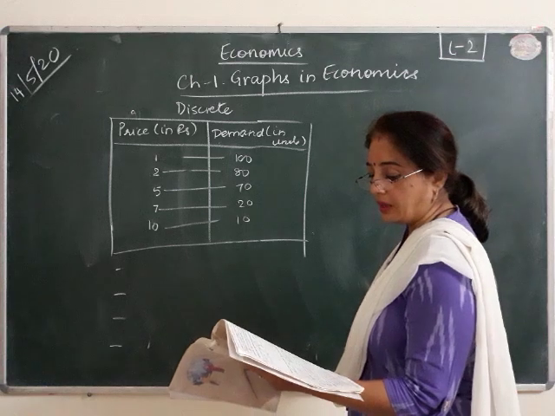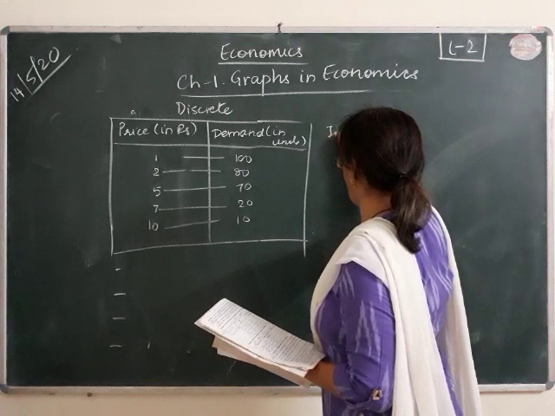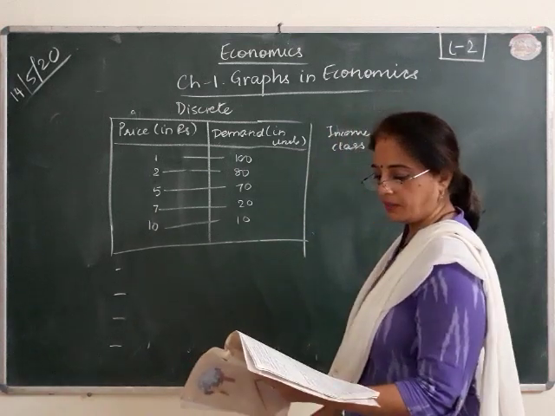Now see, here income class is taken. Income class and number of people.